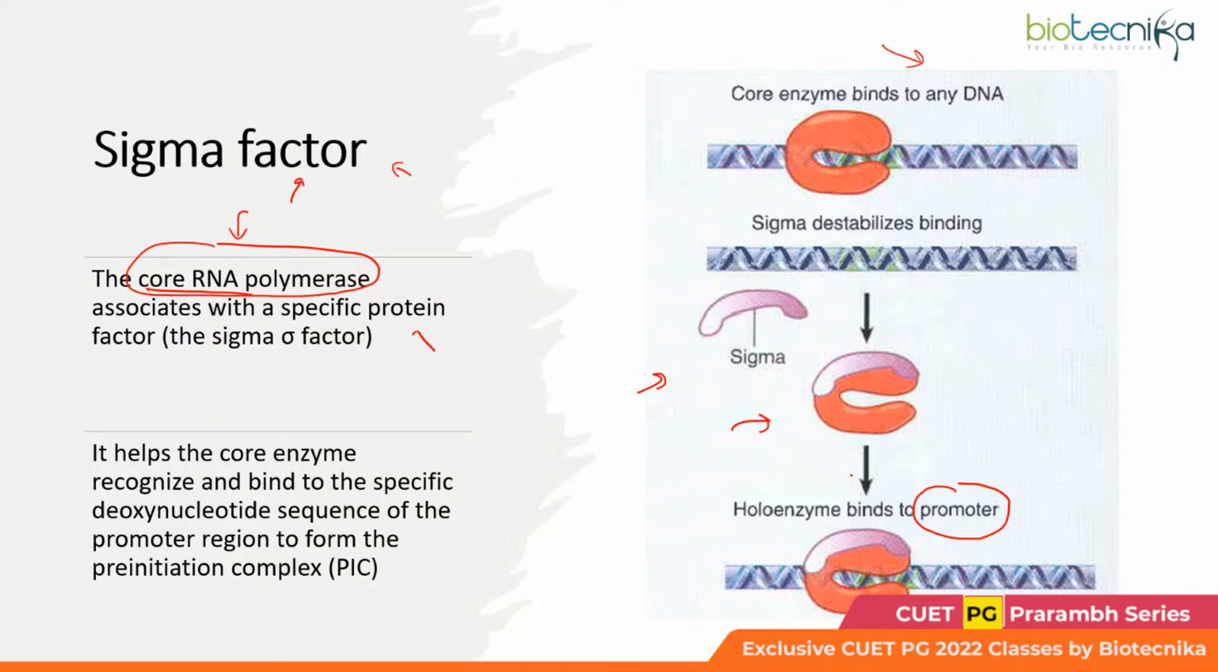So I hope you know that promoters are the sequences on the DNA where RNA polymerases bind. And who is helping the RNA polymerase to locate the promoter specifically? This is the sigma factor.